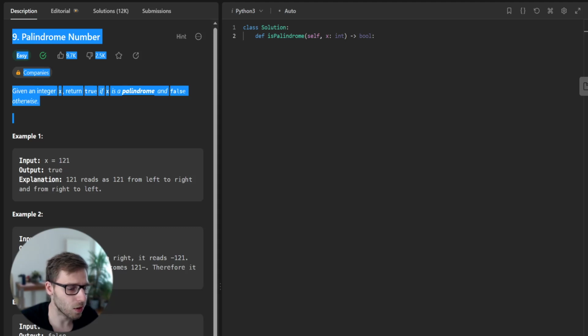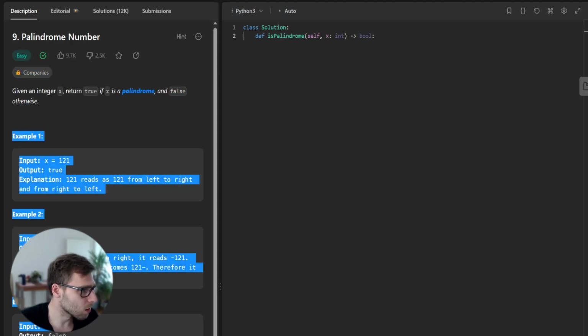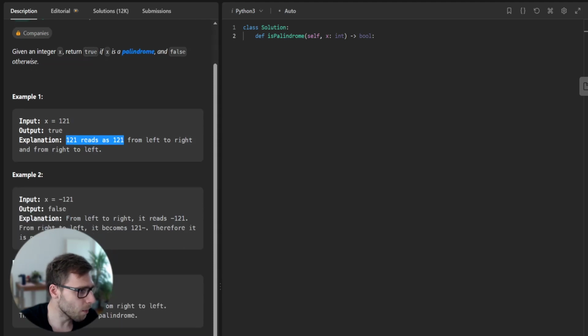Given an integer x, we need to return true if x is a palindrome and false otherwise. A palindrome, for those who may not know, is a number or a word that reads the same forward and backward. So let's dive into cases. We have 3 examples. First, x is 121. Output is true because from both sides it reads the same.